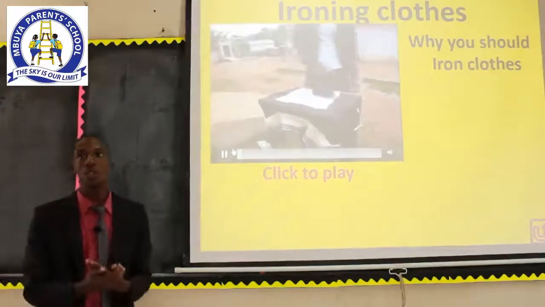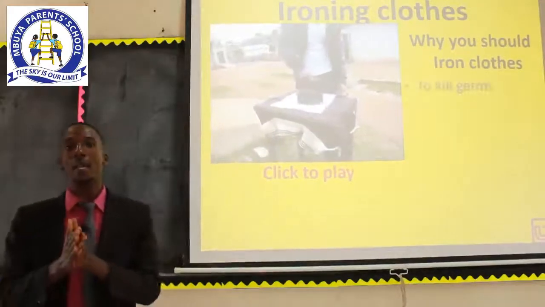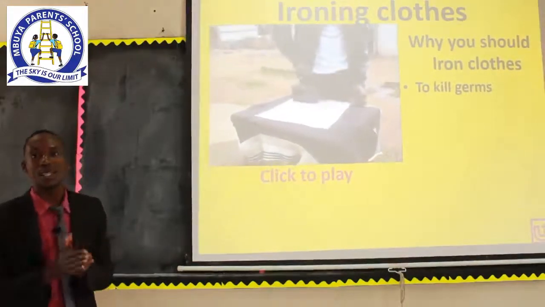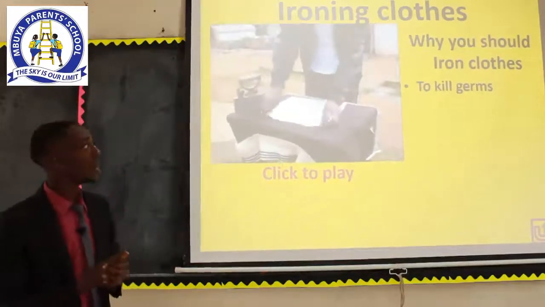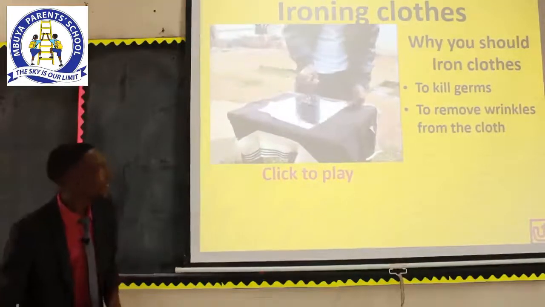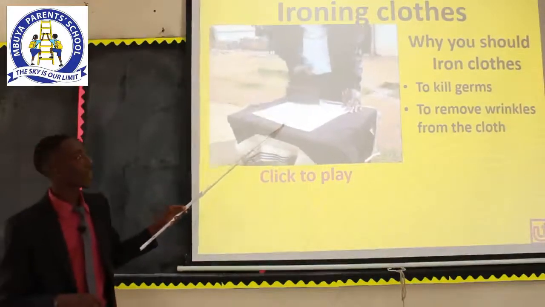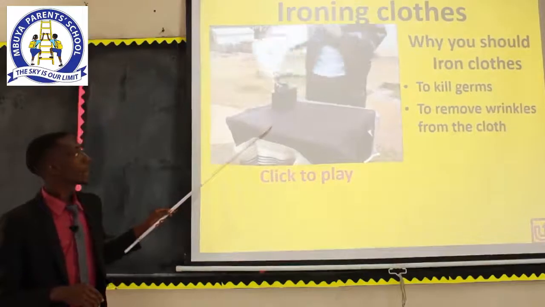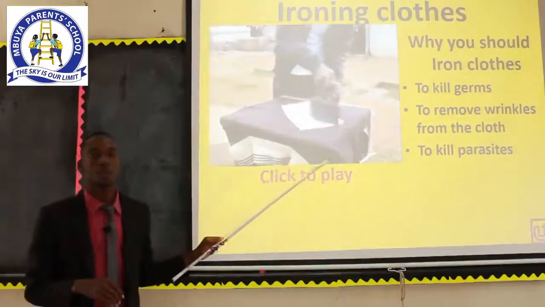So we iron the clothes to remove the foldings or the wrinkles in the clothes. While ironing, the wrinkles are removed. And while ironing, the heat from the flat iron or the iron box will kill the germs in the clothes. So we also iron the clothes to kill the germs. As you're seeing my friend there, who is ironing, he's ironing using an iron box. You can also use the flat iron, which uses electricity. You iron properly so that all the wrinkles are removed.